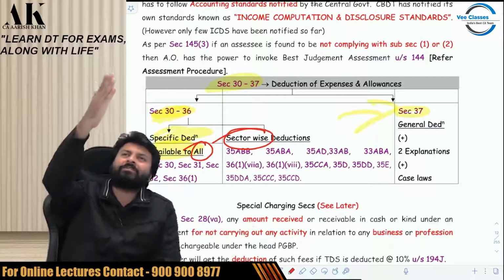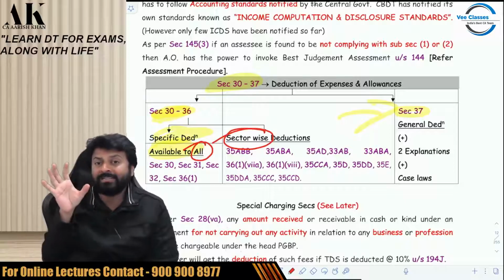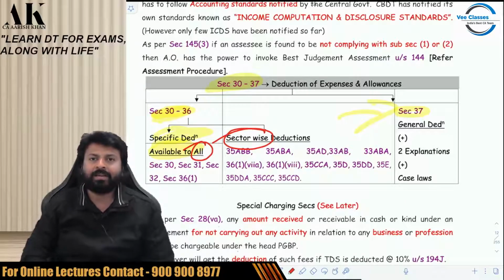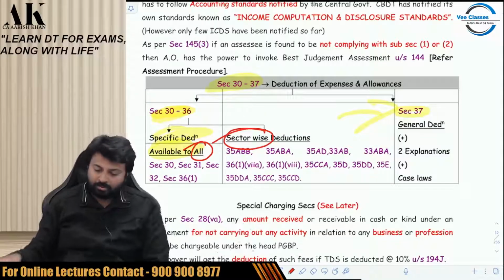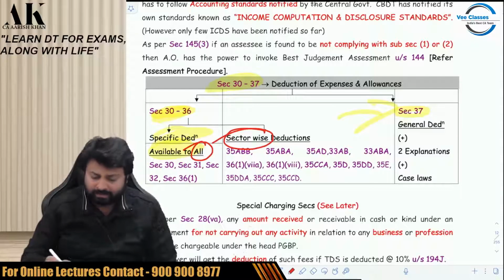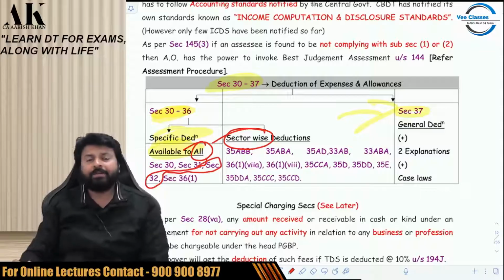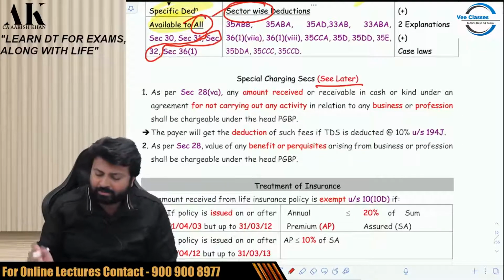You cannot just start from section 30, 31, 32, 33, 34 in order. No, you have to learn in a logical way. Then you'll be able to understand the things in a better way and memorize them for a longer duration. So we will be doing all these things one by one. Today, the first thing we are starting is section 32, the big one, that is the depreciation deduction. Now, these things we'll be doing later. I've written also, see later.